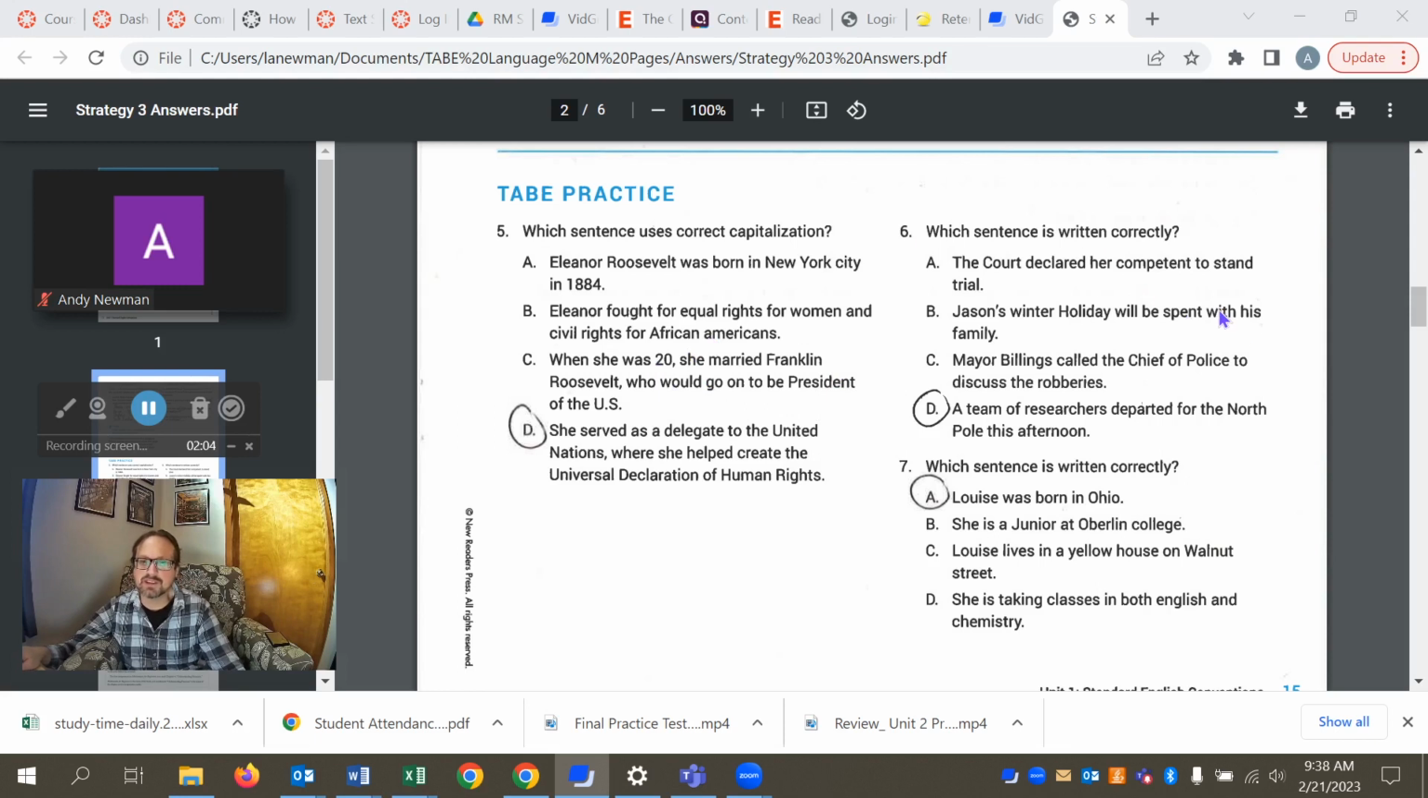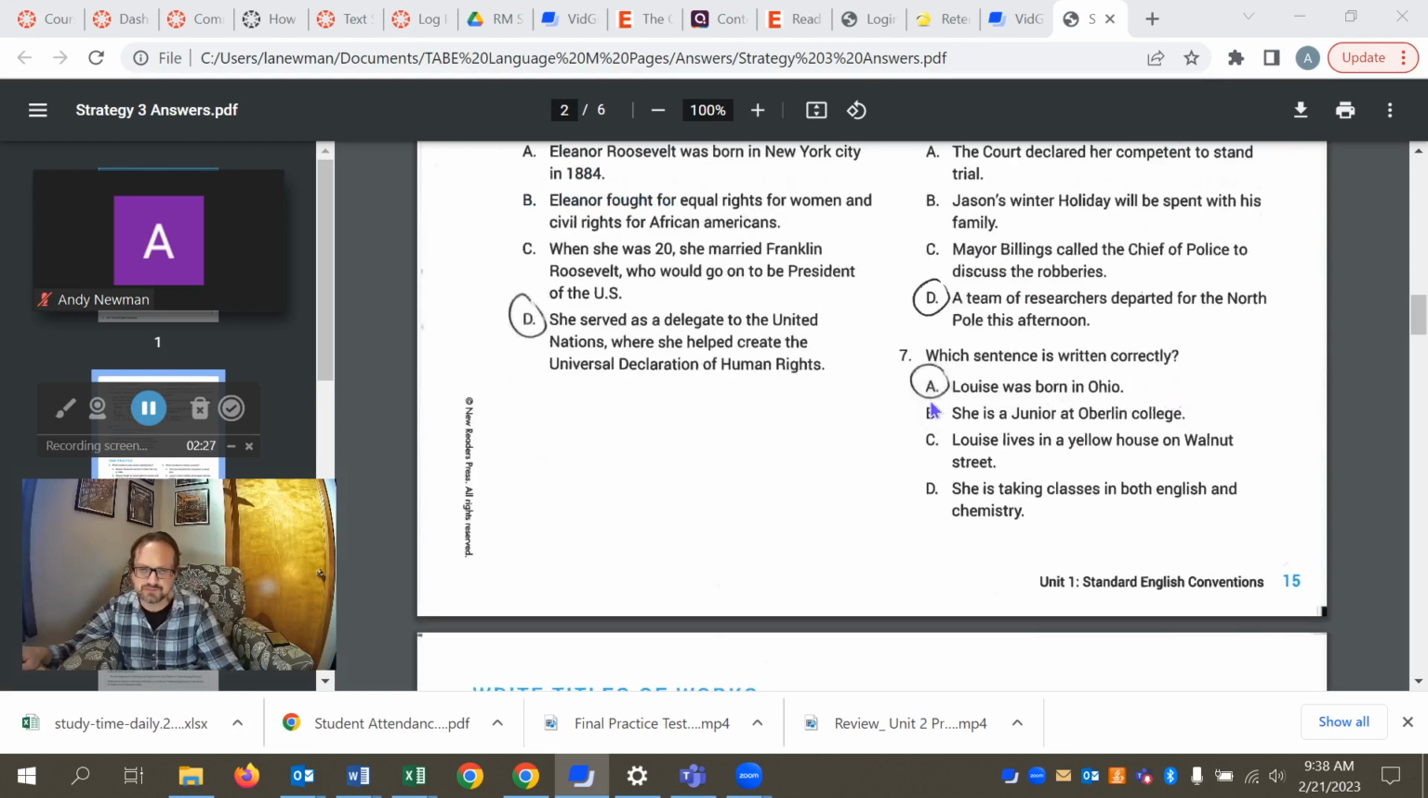Okay, 6. Which sentence is written correctly? And it's D. A team of researchers departed for the North Pole this afternoon. North Pole, proper name, needs to be capitalized. Court in A is not, nor is holiday, and in B, chief of police is not capitalized in this case because it's just a general chief of police.